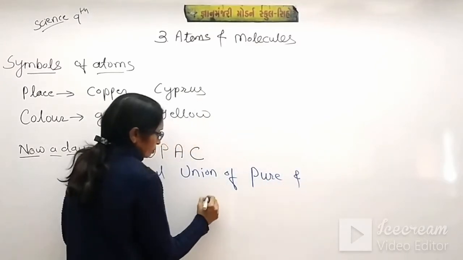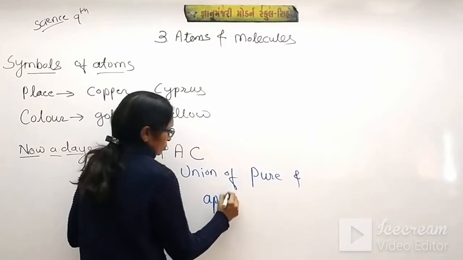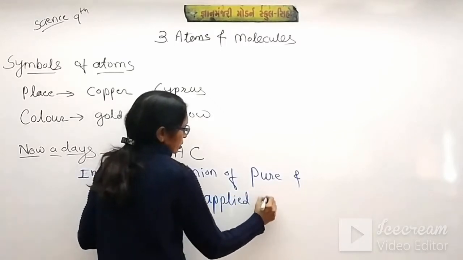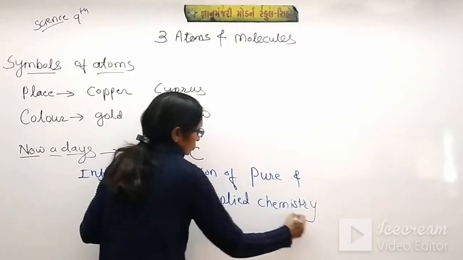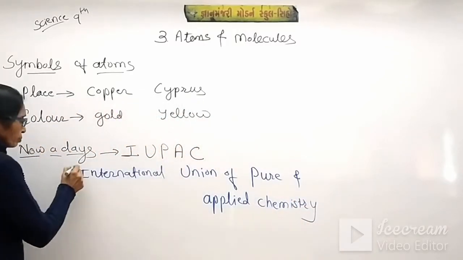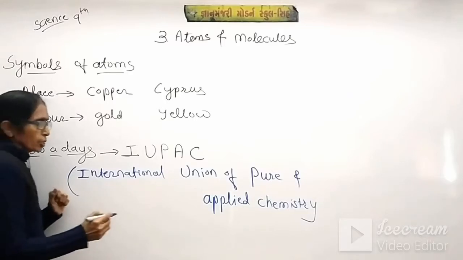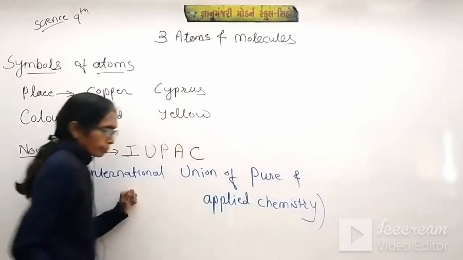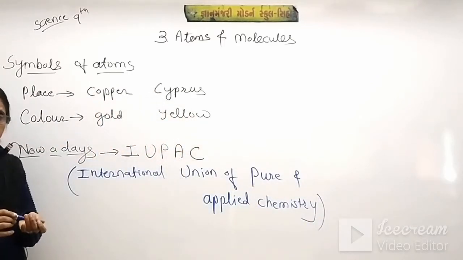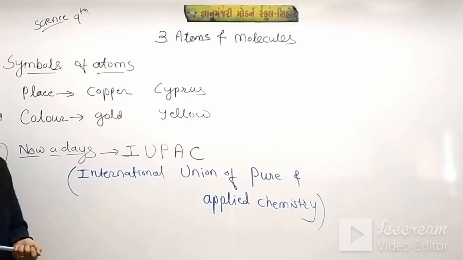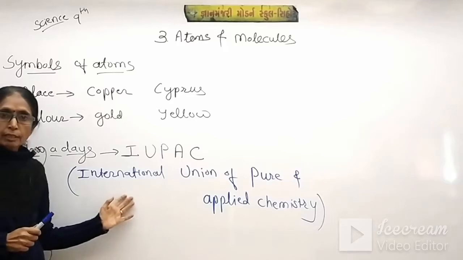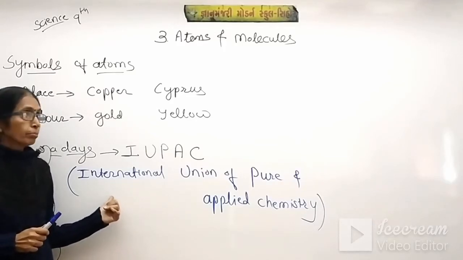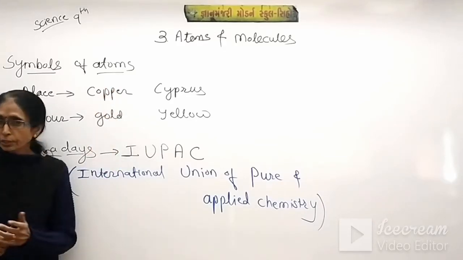So the nomenclature is based on this IUPAC system. We will go into detail on this point. Before that, just note down these two points.